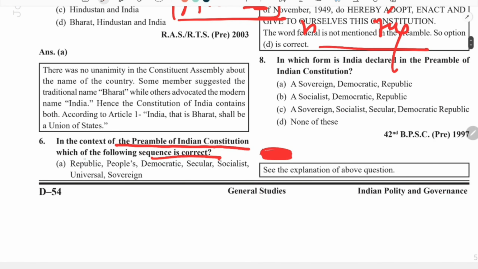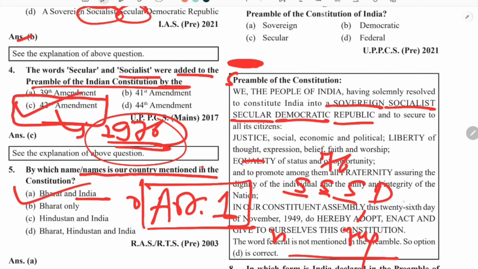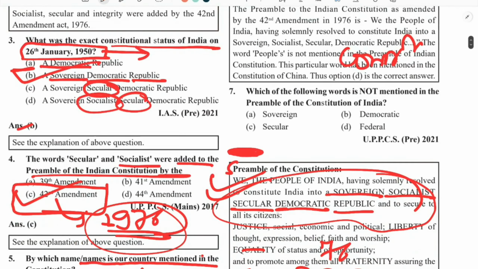You must remember the correct sequence of the words which have been used. I told you that we the people of India having solemnly resolved to constitute India into a sovereign, socialist, secular, democratic republic. This is the correct order of SSS: sovereign, socialist, secular, democratic republic. These are very important words. At least you can remember this part of the preamble, because generally questions are asked from this part only.